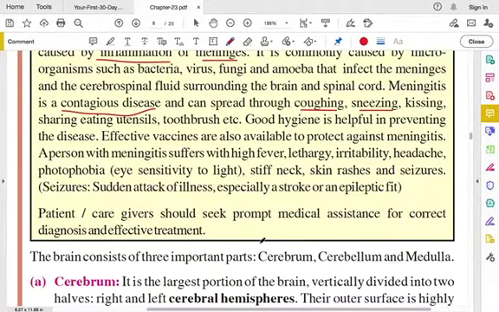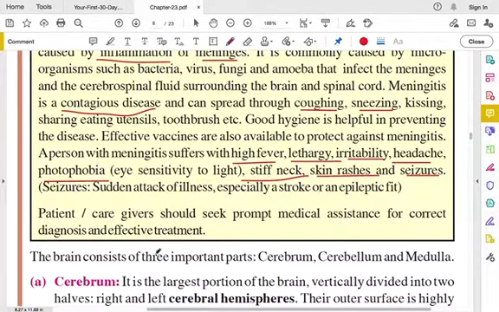If a person is suffering from meningitis, the symptoms are high fever, lethargy. Lethargy is like laziness, and irritability. So they get easily irritable, and headache and photophobia. Photophobia is when their eyes are sensitive to light, so they cannot see the light clearly. And the stiff neck, and then skin rashes and seizures.